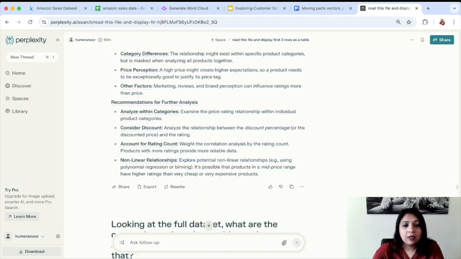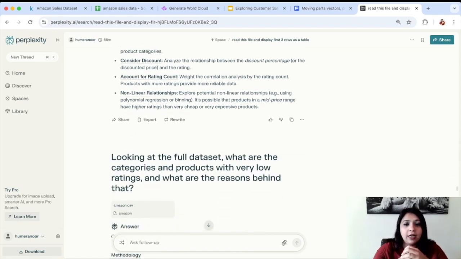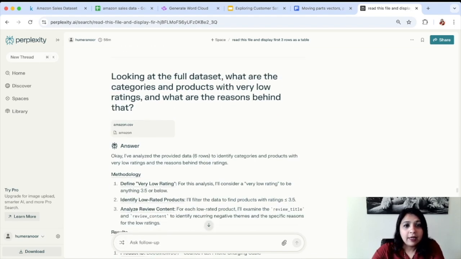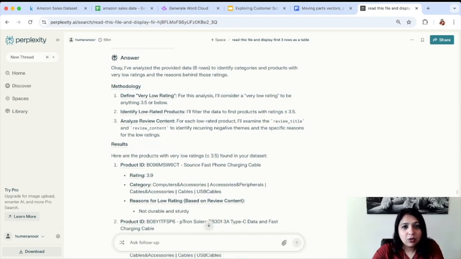Now let's ask it another question. Looking at the full data set, what are the categories and products with very low ratings, and what are the reasons behind that? So basically, again, we would like to go deeper into the ratings which are not very good and why they are not very good. Again, it messed up and read only 6 rows to identify categories, and it is also telling us that it will consider a very low rating as 3.5 or below.